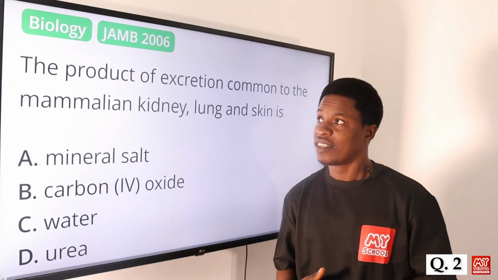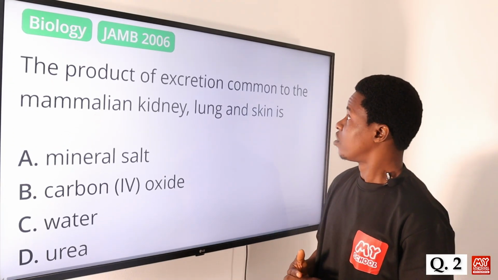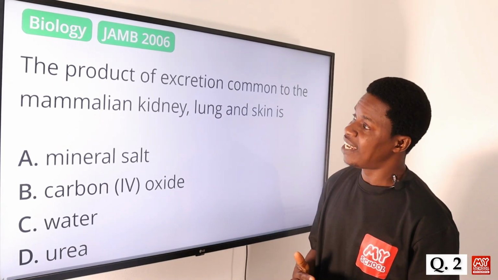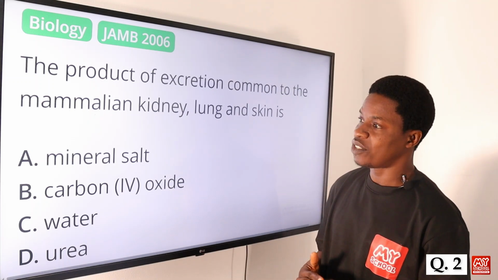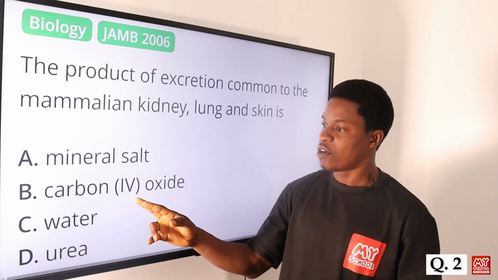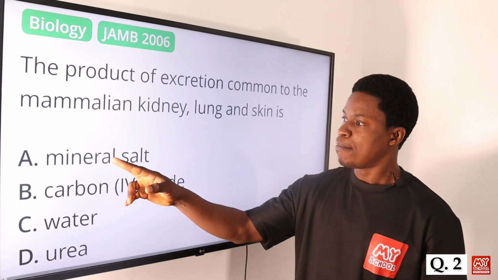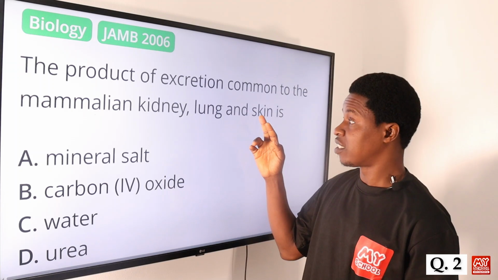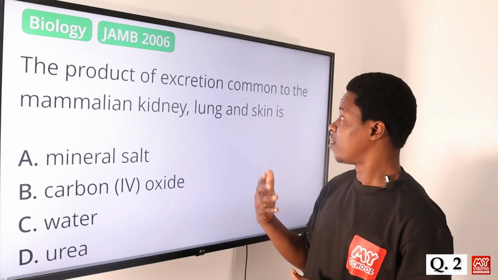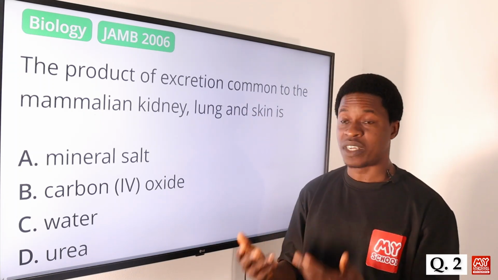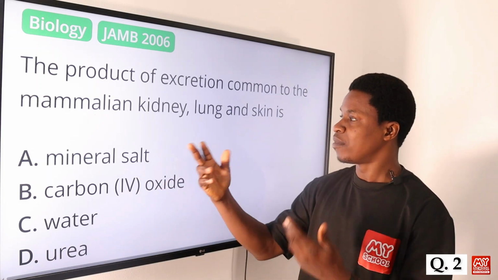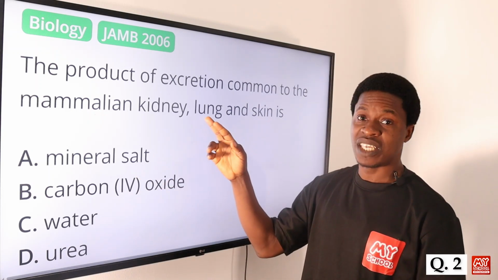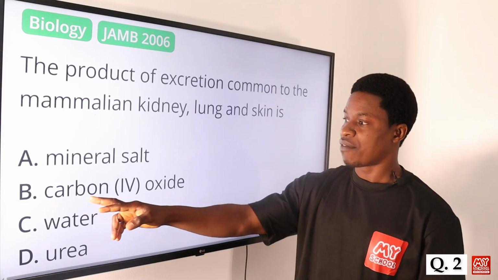Question number 2. The product of excretion common to the mammalian kidney, lung and skin is what? We have mineral salt, carbon dioxide, water. Mineral salt is excreted in the skin through the sweat, but that is not common in the lungs. Option B, we have carbon dioxide.